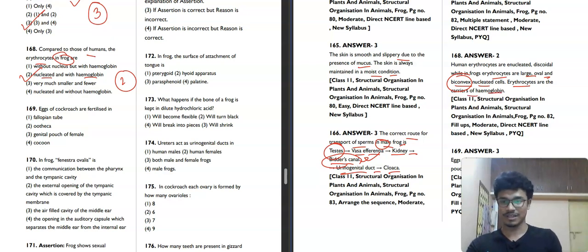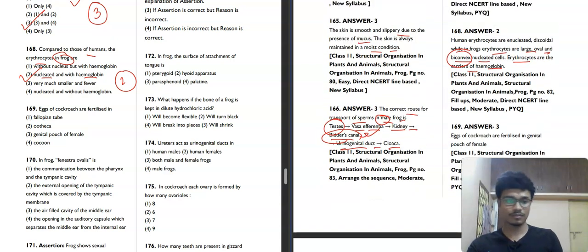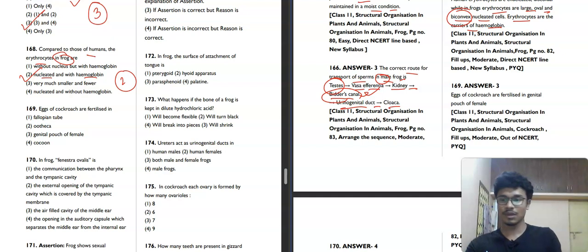Now the next question, 169. Eggs of cockroach are fertilized in fallopian tube, ootheca, genital pouch of female, or cocoon. This is also a tricky question. A lot of tricky questions are there in this paper. So, eggs of cockroach are fertilized in fallopian tube, ootheca, genital pouch of female, or cocoon.